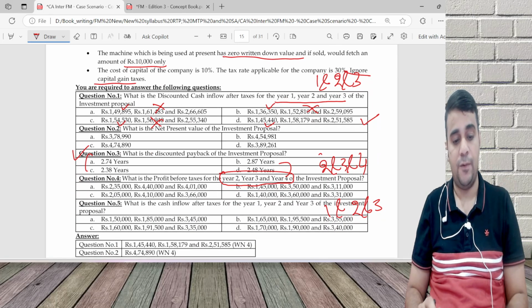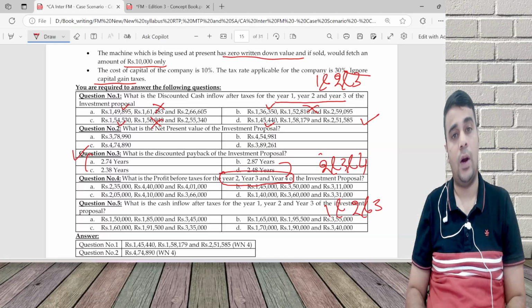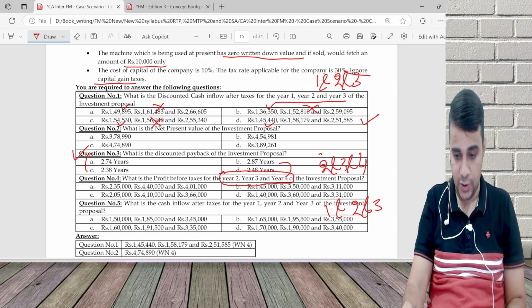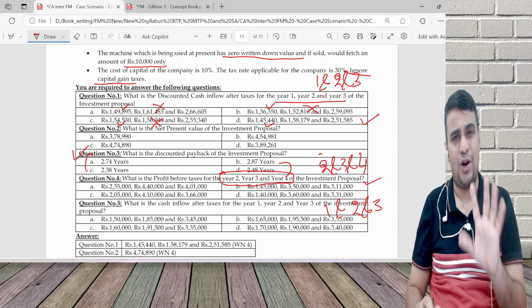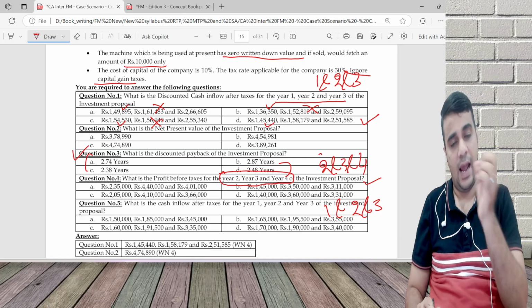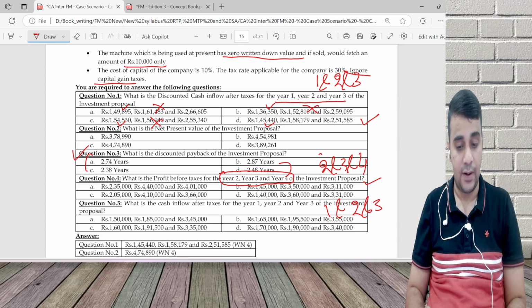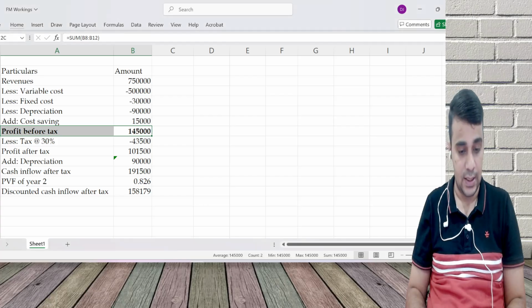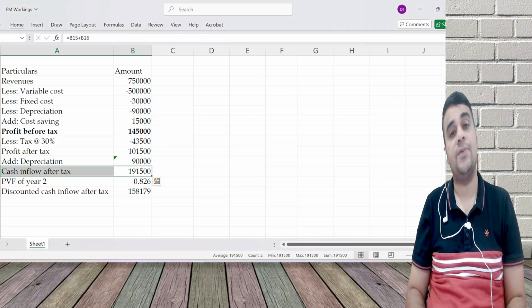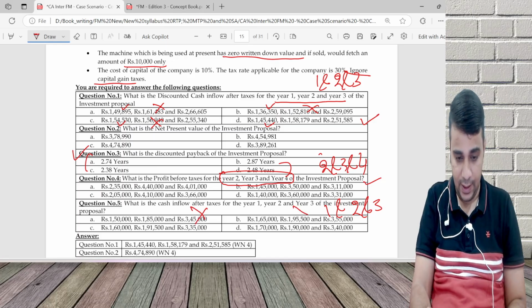What is the profit before tax of year 2? Year 2 is 145, which is option B. Others I'm not bothered. I'm not even looking at year 3, year 4 numbers. What is the cash inflow after tax of year 1, year 2, year 3? Year 2 is 191,500. First option no, second option no, third option yes, fourth option no.